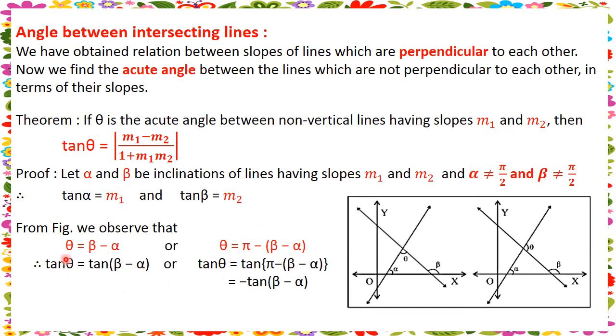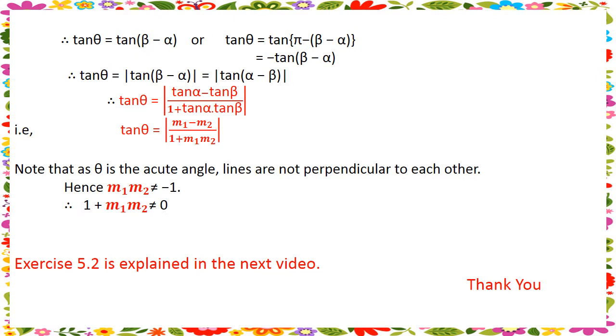Therefore, from the first one we get tan theta is tan of beta minus alpha. From the second one, tan theta is tan of pi minus beta minus alpha, which is minus tan of beta minus alpha, using trigonometric identities. So tan theta has both positive and negative values, and we consider the modulus: tan theta is equal to the modulus of tan of beta minus alpha. With the modulus taken, tan of beta minus alpha can be written as tan of alpha minus beta also.